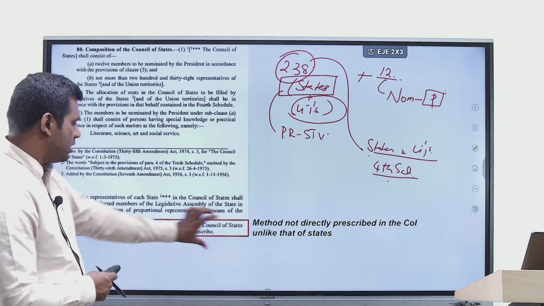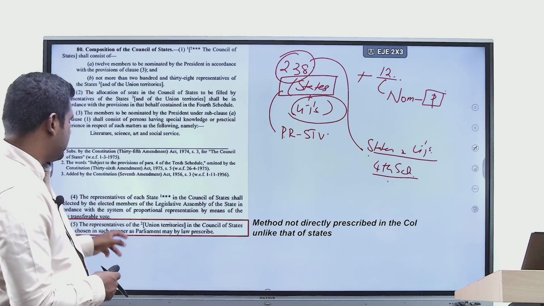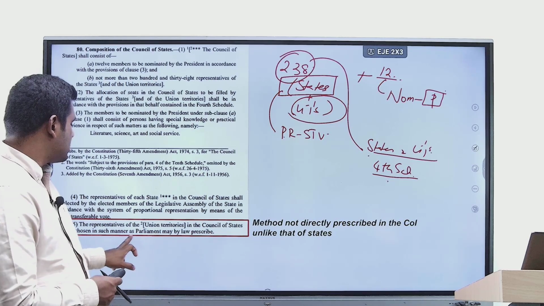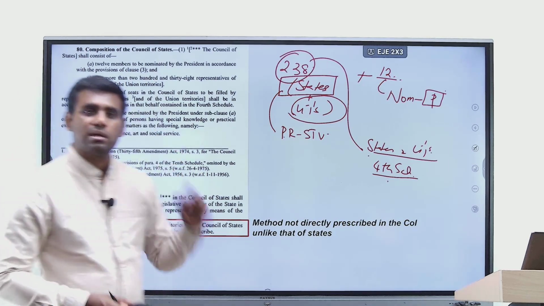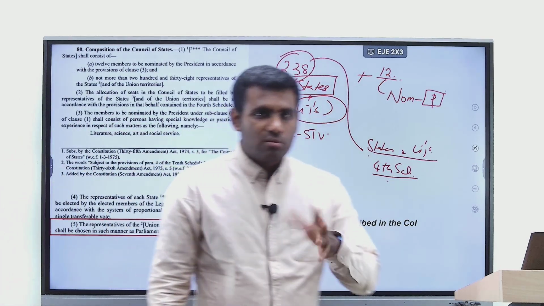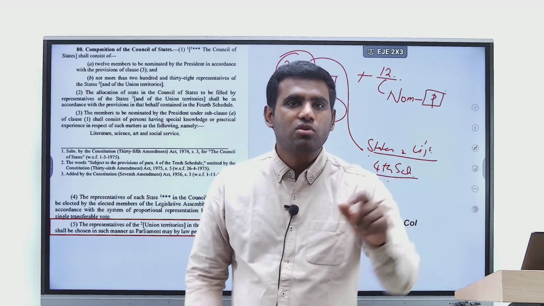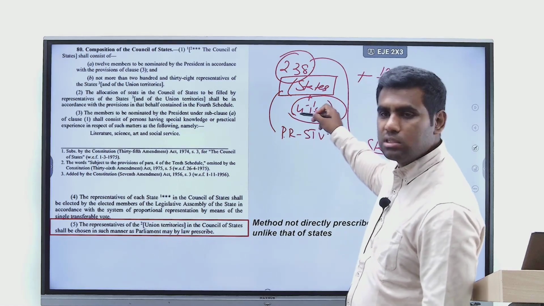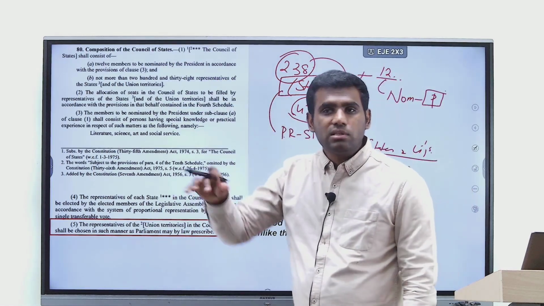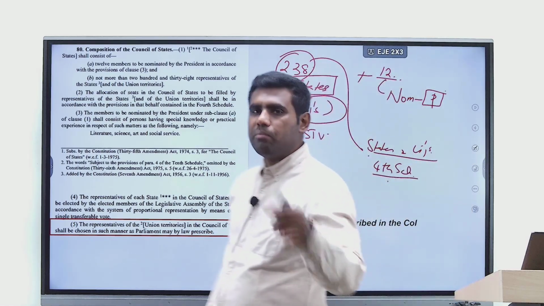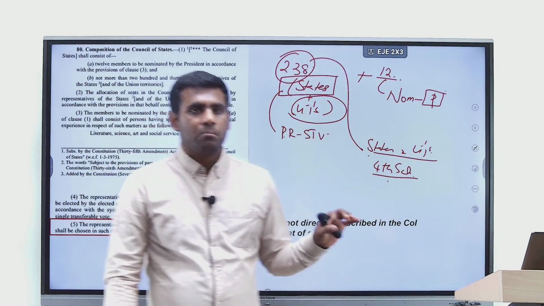This is where I want your attention to fall. It says that the representatives of union territories in Rajya Sabha shall be chosen in such manner as Parliament may by law prescribe. So the Constitution does not even mandate the single transferable vote method for choosing the representatives from UTs to Rajya Sabha. It leaves it in the hands of a parliamentary law. And what is that parliamentary law? That is the Representation of People's Act 1950.